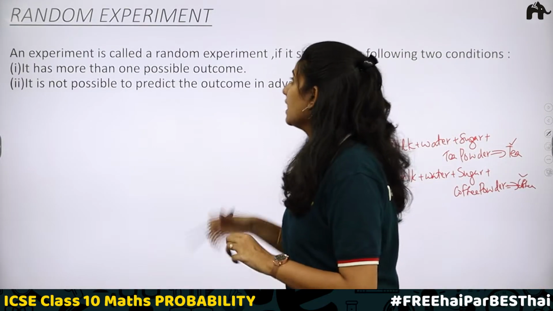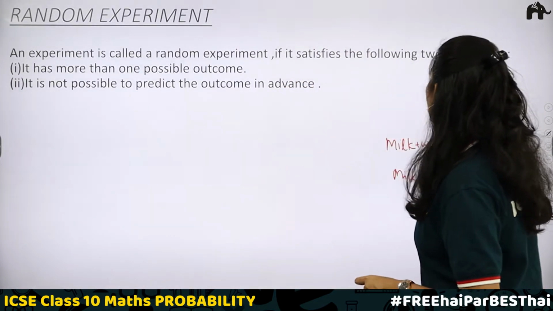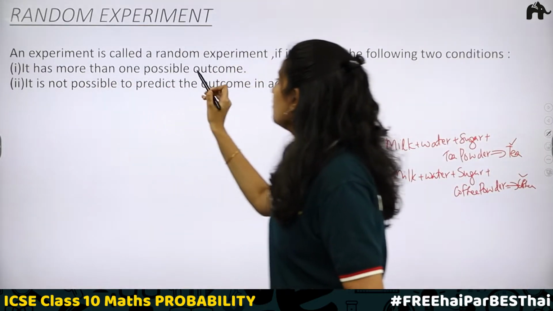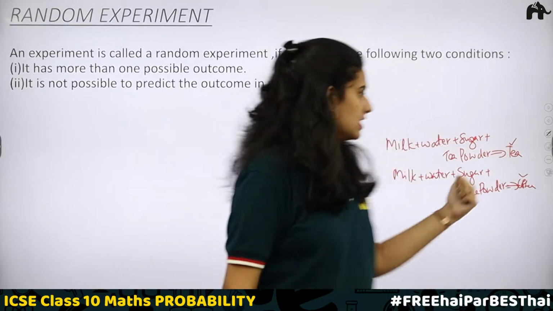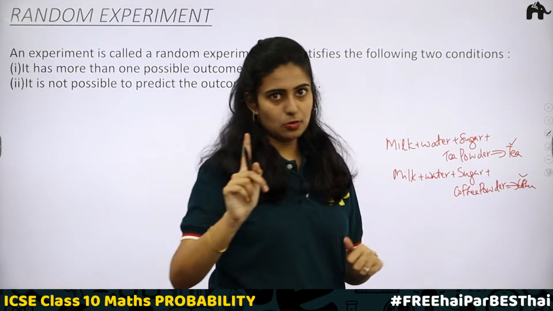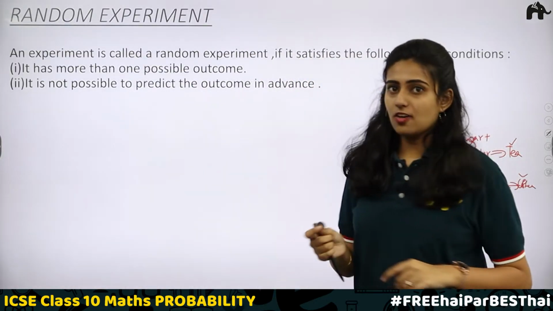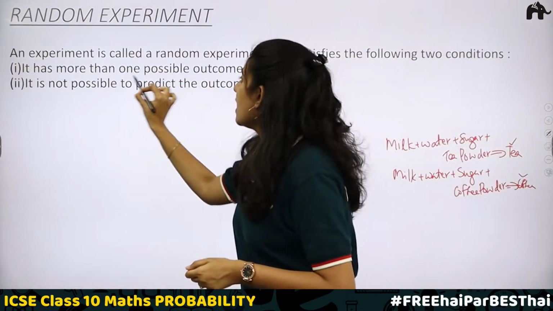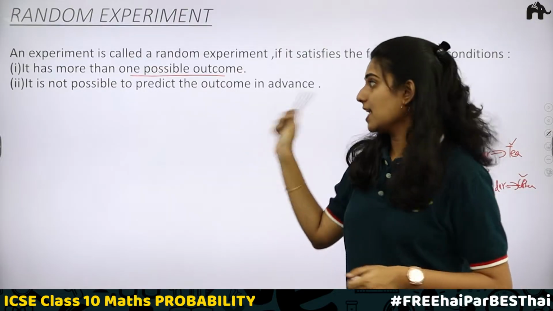An experiment is called a random experiment if it satisfies the following two conditions. The first condition is it has more than one possible outcome. In these cases, there is only a single outcome. But when it comes to tossing a coin, what happens? There are two outcomes. So when there is more than one possible outcome, we call it a random experiment.